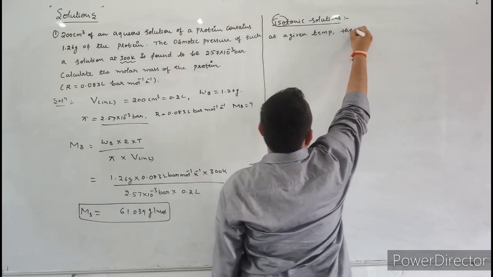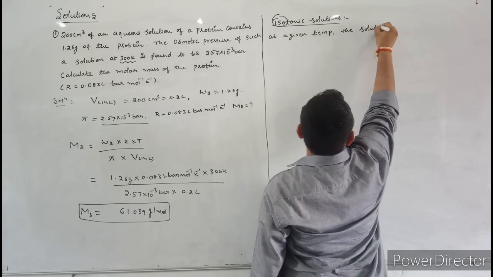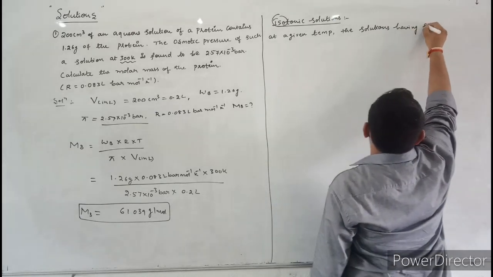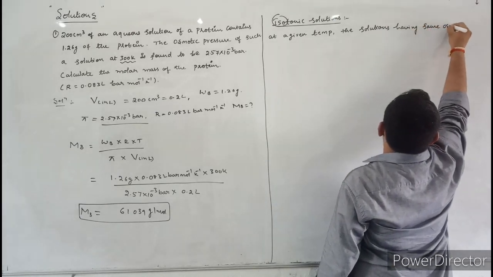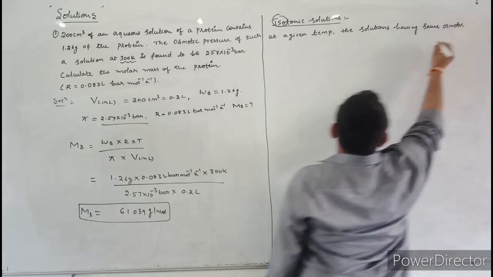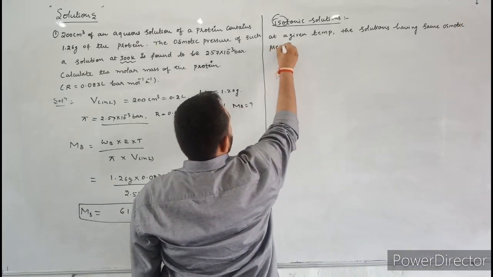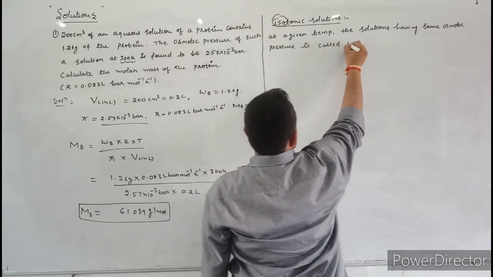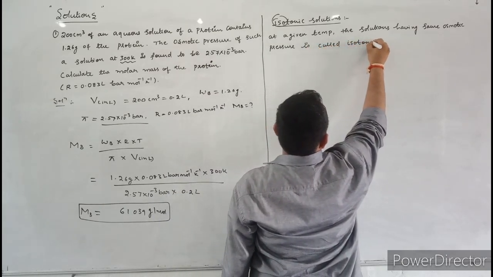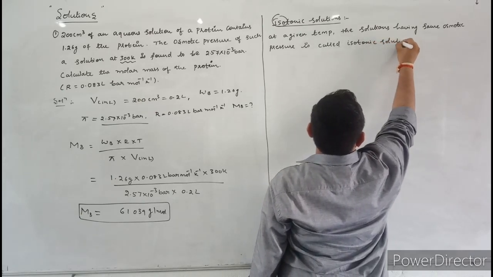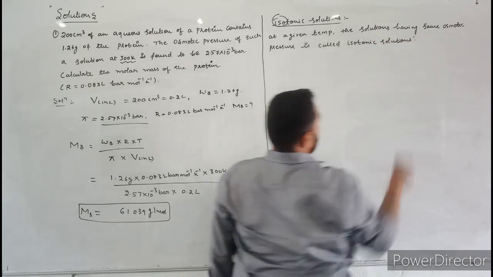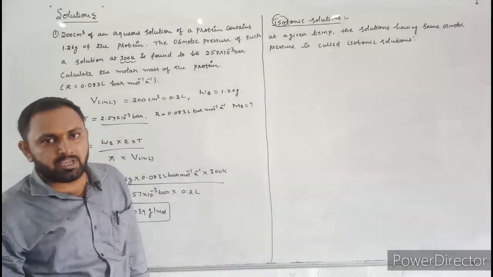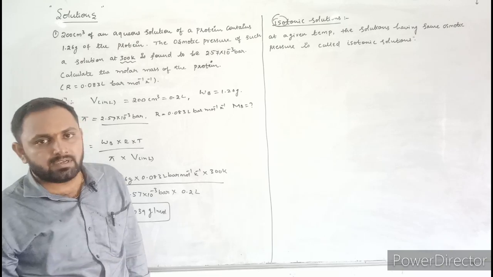The solutions having same osmotic pressure are called isotonic solutions. What are isotonic solutions? At a given temperature, the solutions having same osmotic pressure are called isotonic solutions.